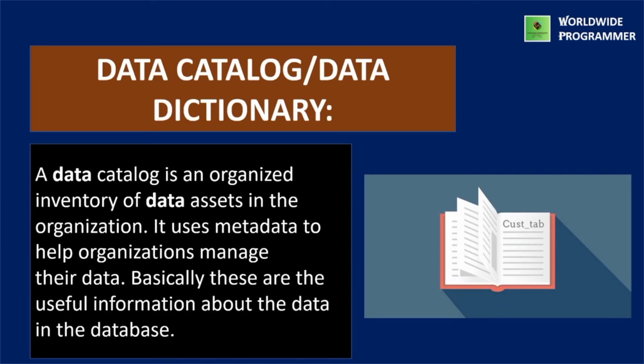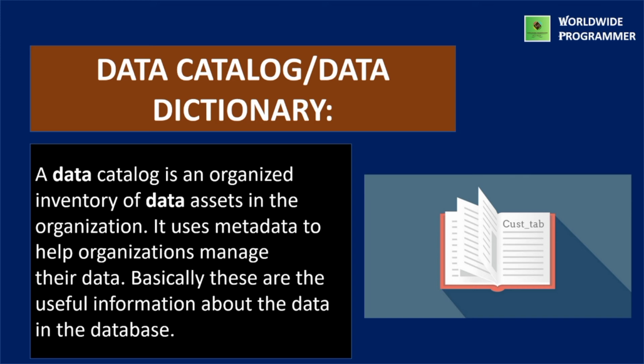Then data catalog or data dictionary. A data catalog is an organized inventory of data assets in the organization. It uses metadata to help organizations manage their data.